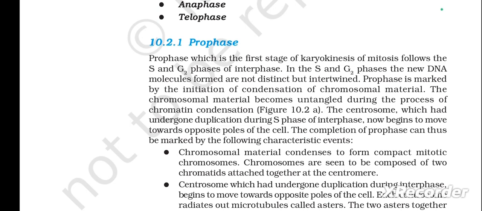Prophase, which is the first stage of karyokinesis of mitosis, follows the S and G2 phases of interphase. In the S and G2 phases, the new DNA molecules formed are not distinct but intertwined. Prophase is marked by the initiation of condensation of chromosomal material. The chromosomal material becomes untangled during the process of chromatin condensation, figure 10.2a. The centrosome, which had undergone duplication during S phase of interphase, now begins to move towards opposite poles of the cell. The completion of prophase can thus be marked by the following characteristic events.